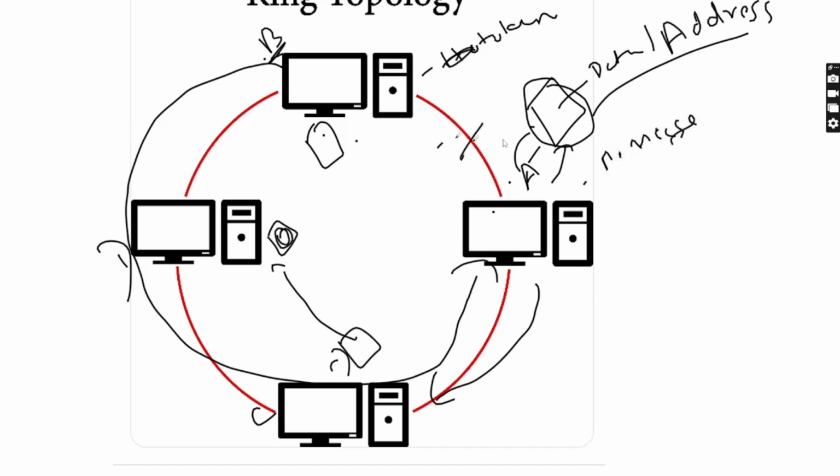If one of the wires breaks, it will be quite difficult for this topology as well. But because there is only one token, the data traffic is quite low here.